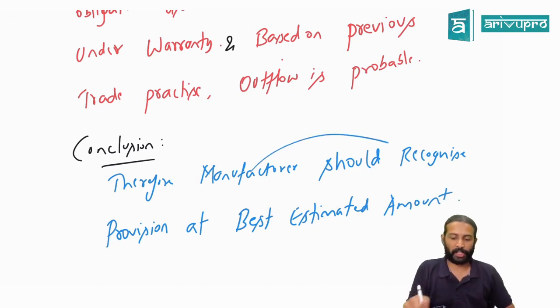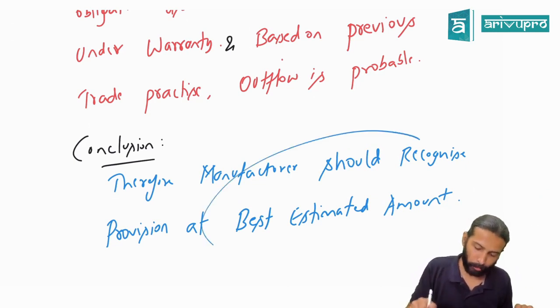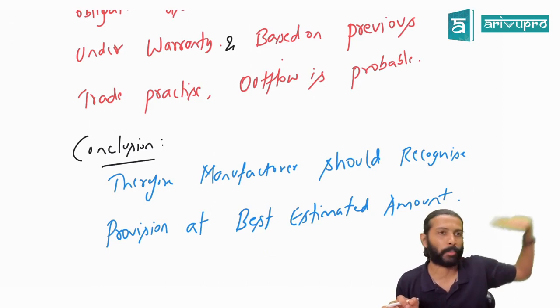Because based on the previous trade practices, they will know they will incur 1 lakh, 2 lakhs like this. So it is the company's best estimate. However much the outflow is, make the provision for that.